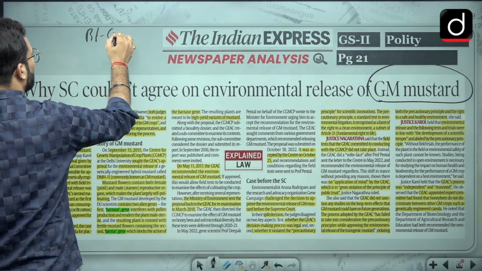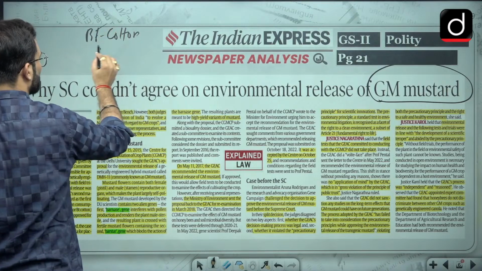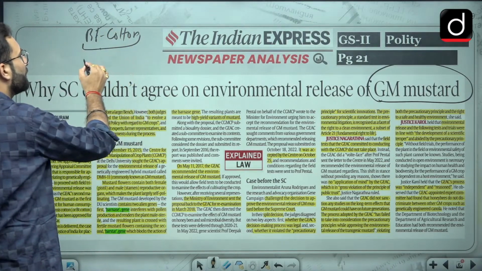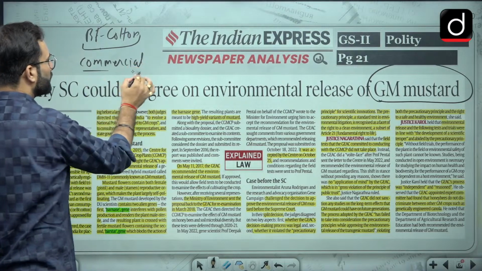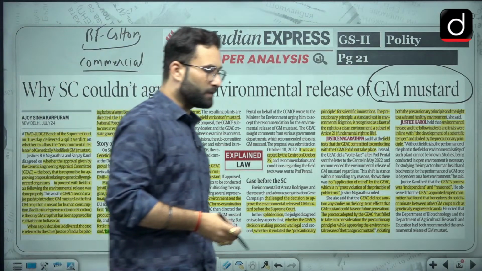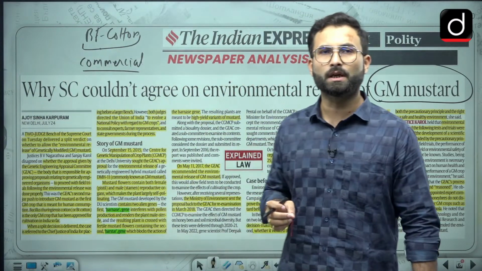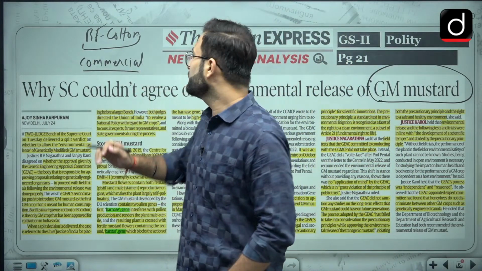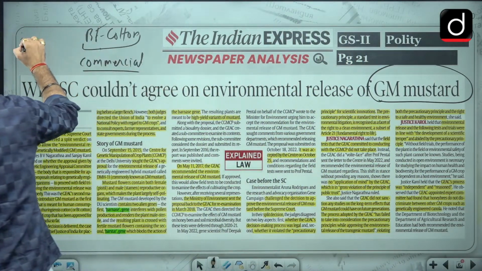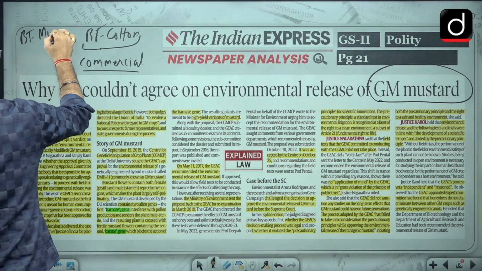Now recently when we are talking about India, we have BT cotton. BT cotton is a crop which we are using right now. This is a genetically modified crop, but this is only for commercial use, because you know that cotton is not an edible crop. So that is why we are going for the commercial use. Most of the cotton which India is producing, that is BT cotton. Now recently there was another crop, that is BT mustard.